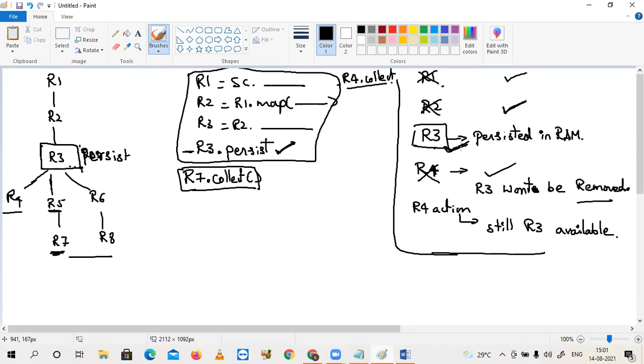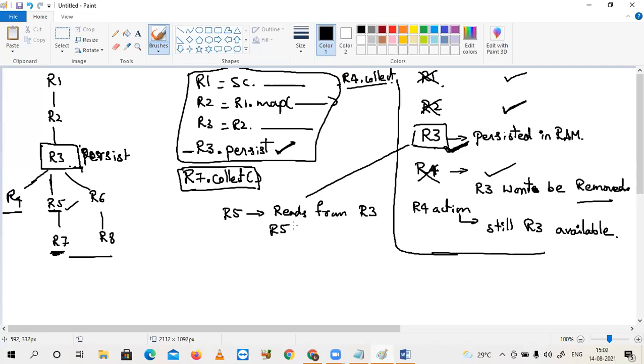R3 is already there in the memory, right? Yes. No need to start from the beginning. This is the reusability of an RDD. So directly it will initiate R5. R5 reads from R3.